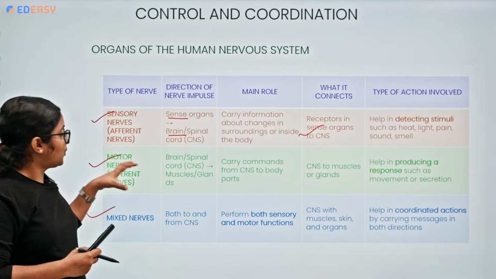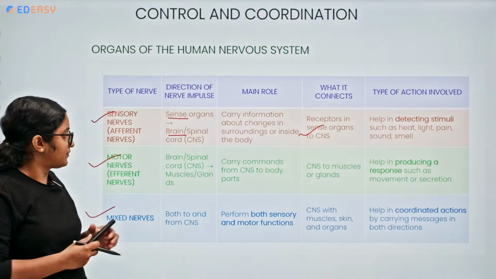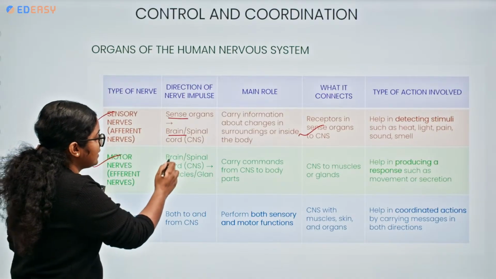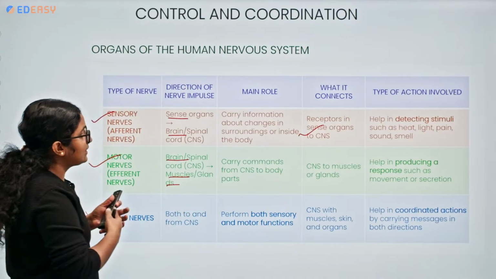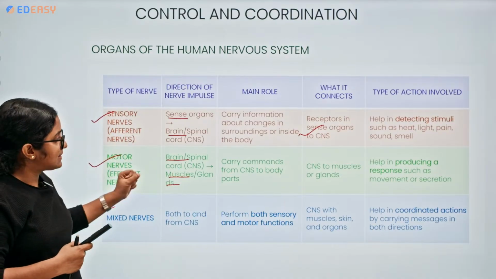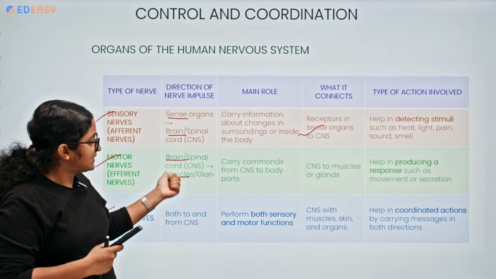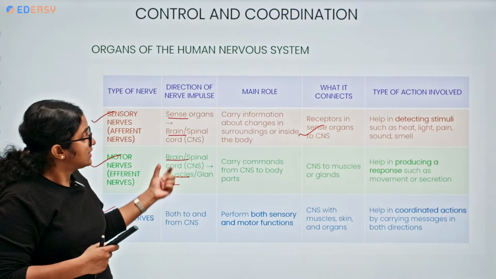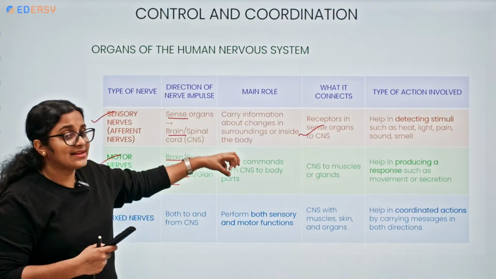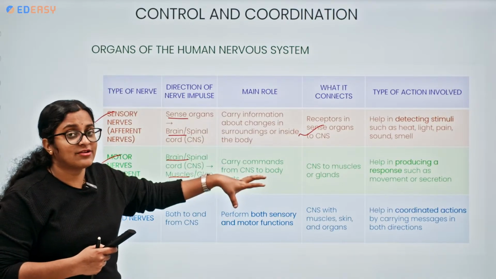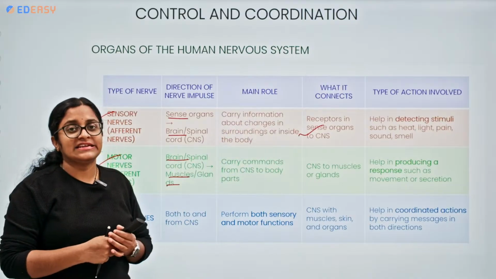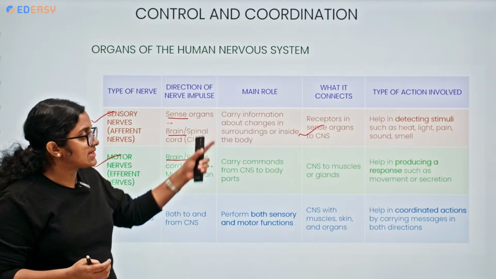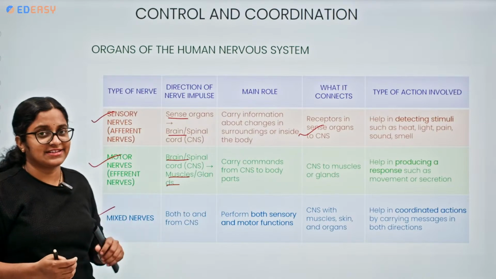On the other hand, motor nerve will be the opposite of it. So what is it connecting? The direction of impulse is from the brain and spinal cord to the muscle or the gland, connecting the CNS to the muscles or the glands. What is the role of it? Carrying the command from the brain or spinal cord to the body parts. So the type of action is producing a response like movement or secretion.